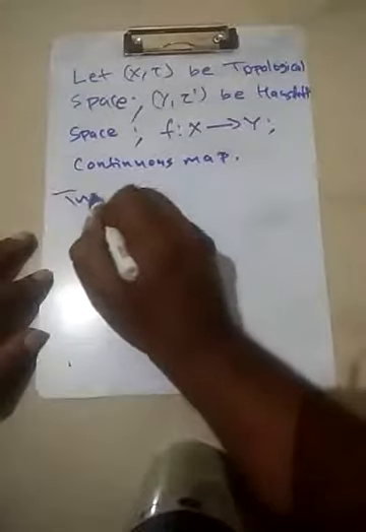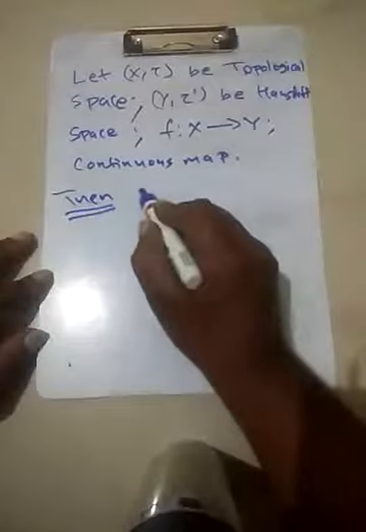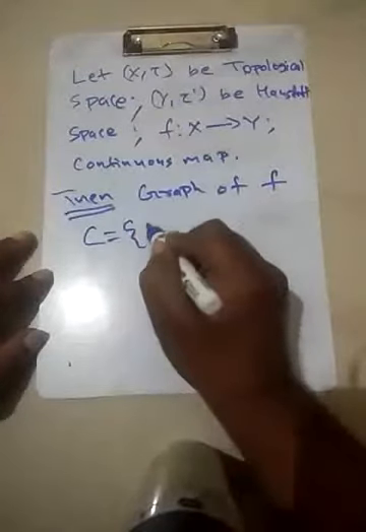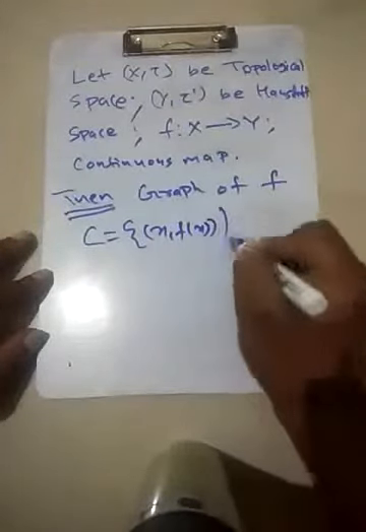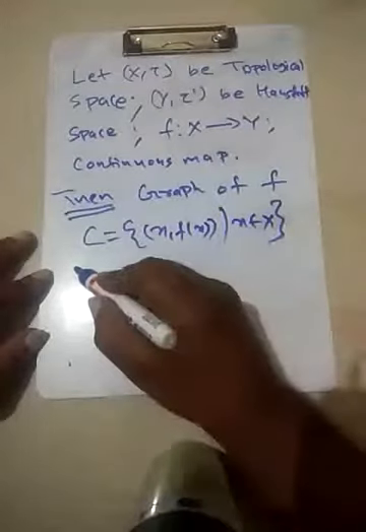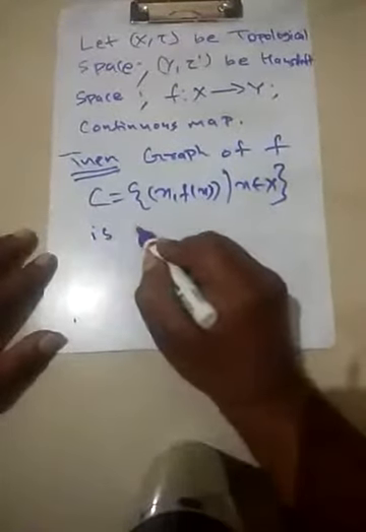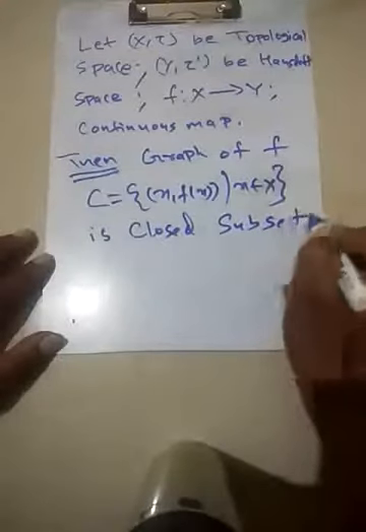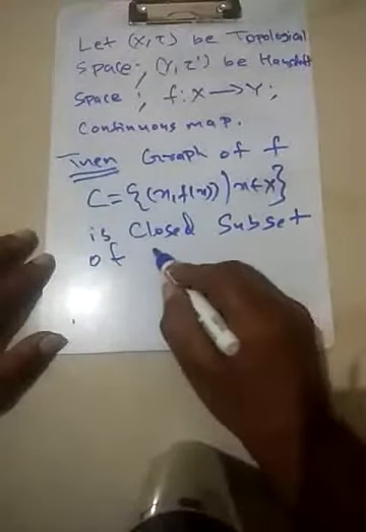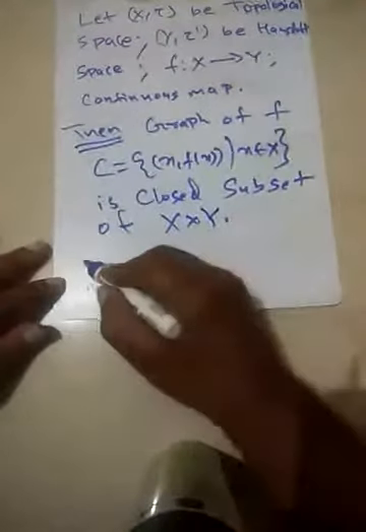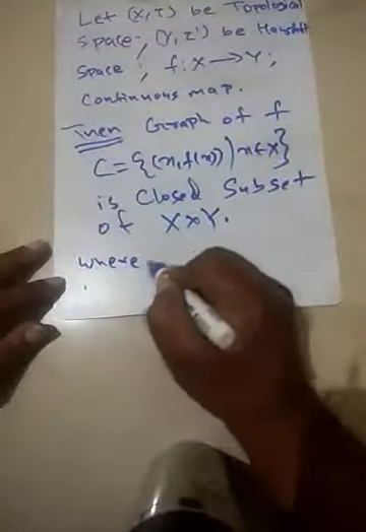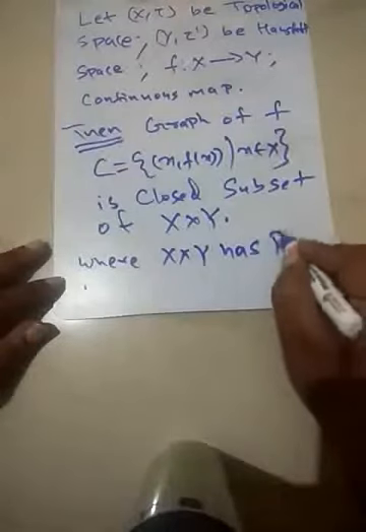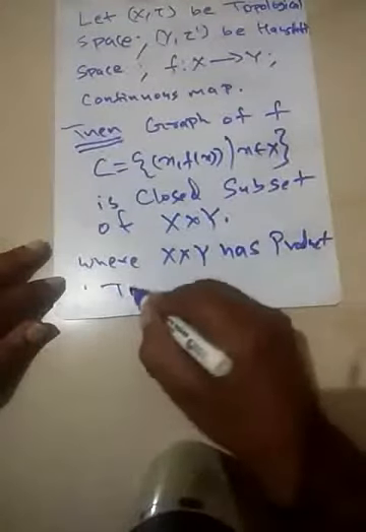Then the claim is that the graph of f, which is the following set C, is a closed subset of X cross Y, where X cross Y has the product topology.